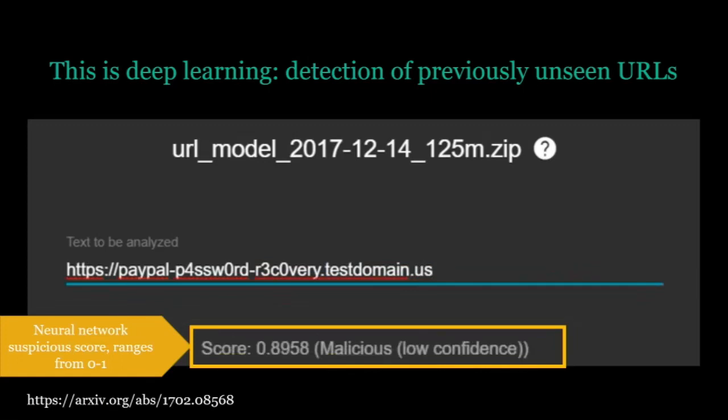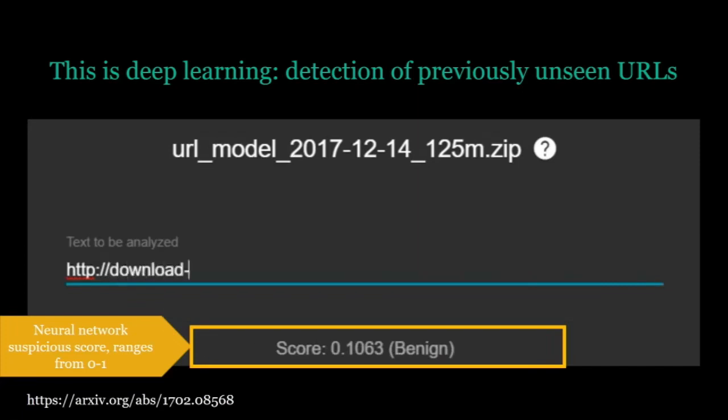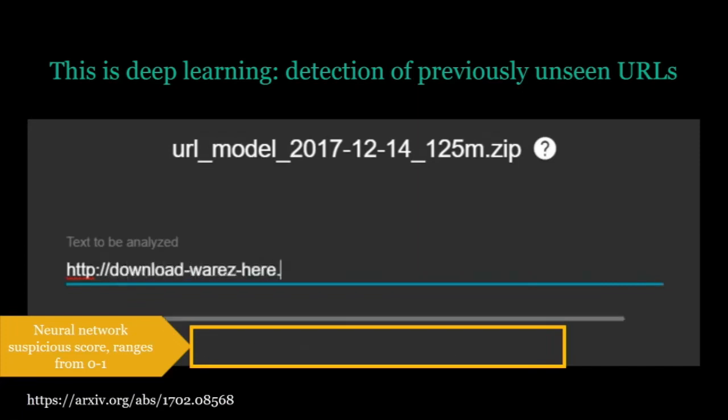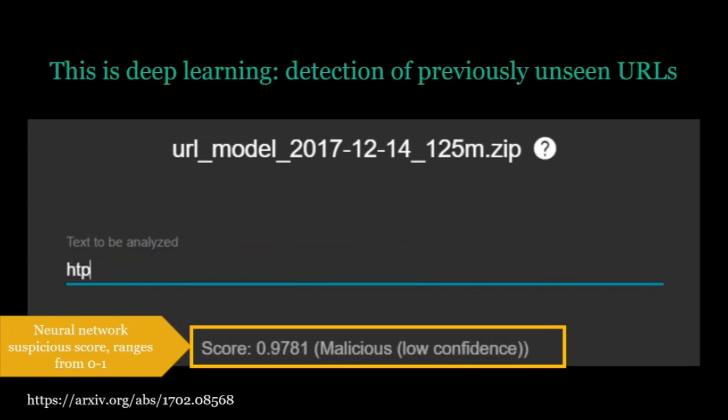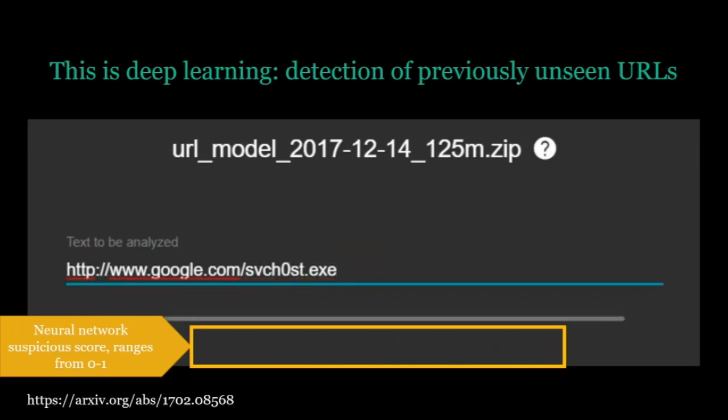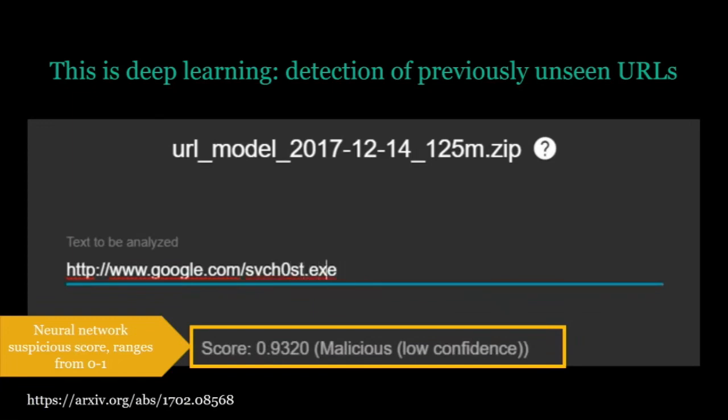And you can think of the neural network as having learned to simulate the intuition that an experienced cybersecurity practitioner brings to bear in looking at a URL and deciding if it's suspicious or not, right? It's not always clear from a URL string if it's malicious or benign, but this neural network model does a pretty good job of squeezing the most inferential power it can from the information that's in the URL string. So I want to emphasize, I think this represents a different way of doing detection in our field. So still in the security industry, the main way we protect users from web-borne threats is through blacklists, right?